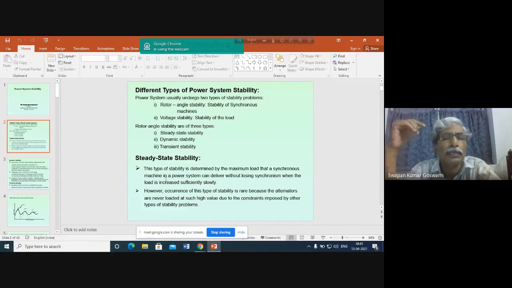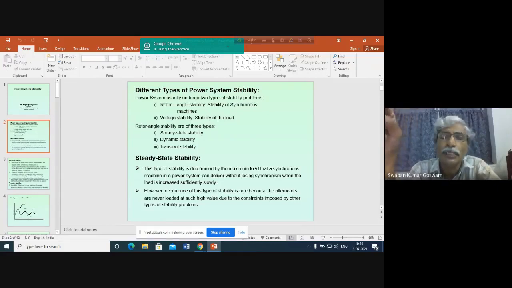Therefore, for a change in the value of delta, what is needed? The speed of the generator has to be changed, because if the speed of the generator remains synchronous and the power system also operates at synchronous frequency, then there cannot be any change in speed. So what happens momentarily after a change in demand is that the generator speed will either increase or decrease depending upon the nature of the change. Then as a result, delta will change.